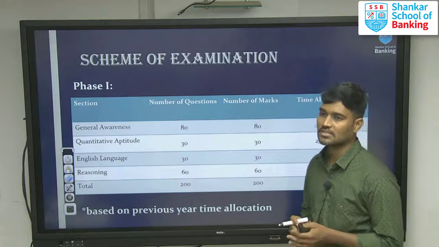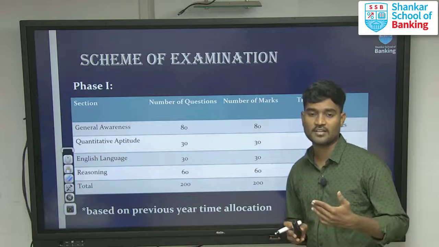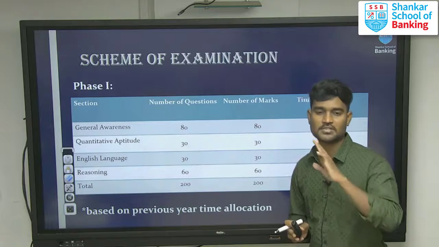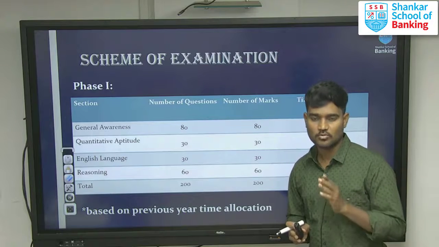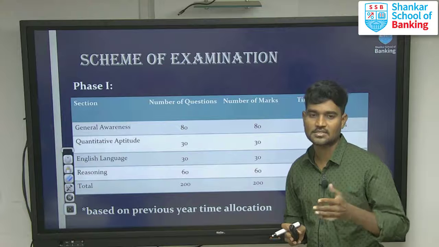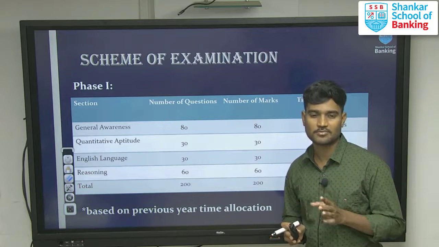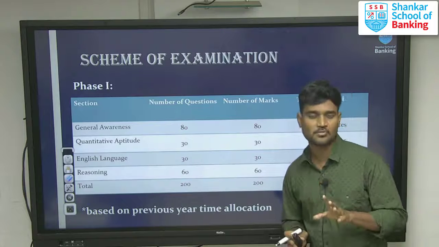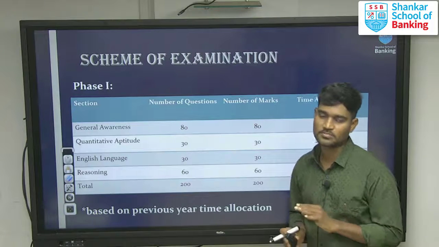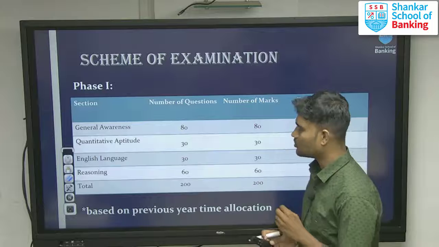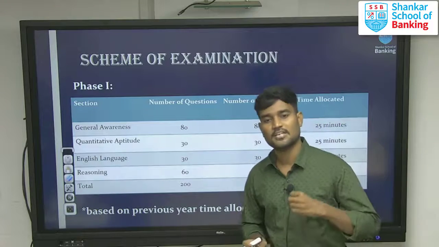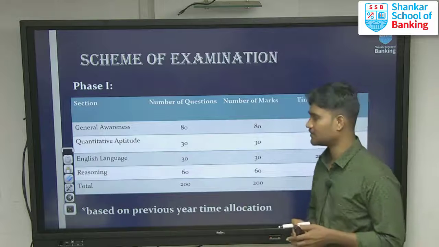Many students face a problem deciding whether to attempt a question or not. If you are not sure of more than 50% possibility, then don't attempt the answer. If you have more doubt, like 50% doubt in the question, don't attend the question, please neglect it. This is very important, because we have a sectional cutoff, sectional timing, and even negative marks.